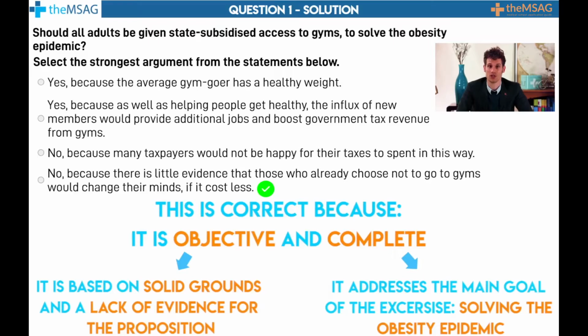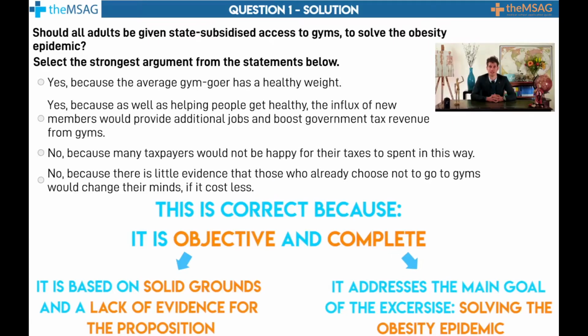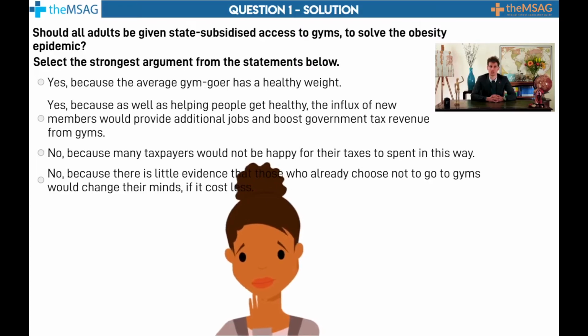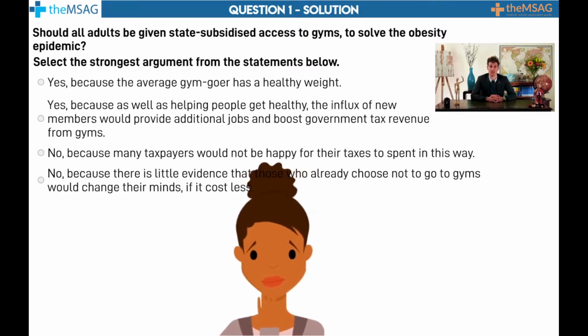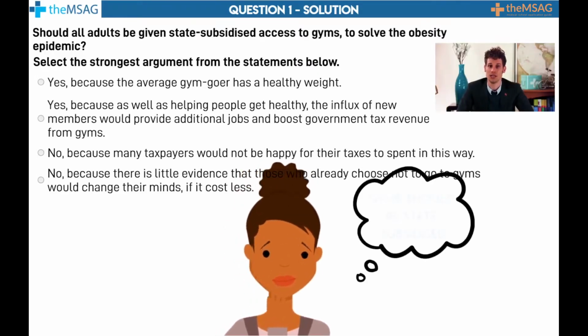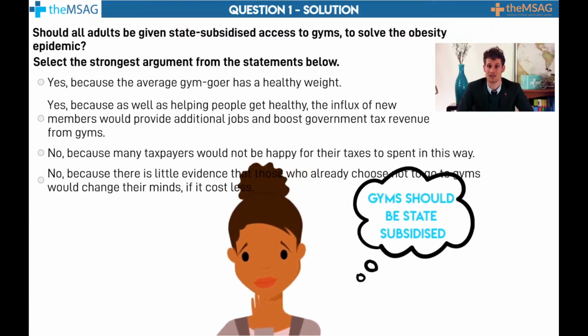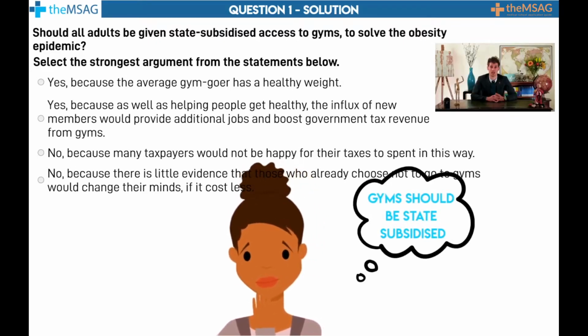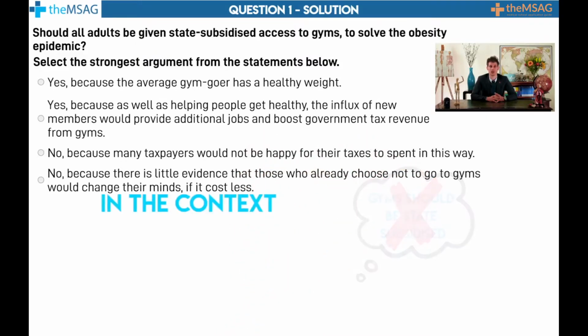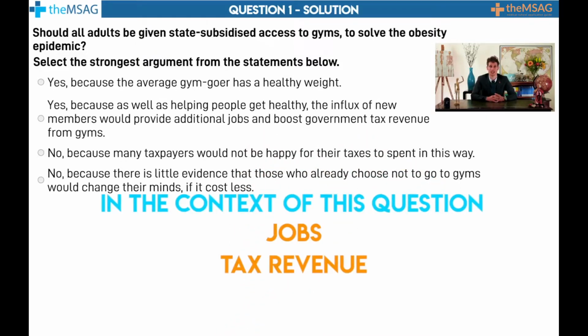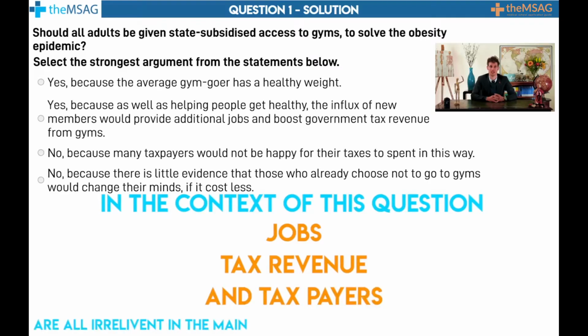Only the last option addresses those who are obese and how they may be affected. Remember, it is important not to be swayed by an argument due to your own opinions or belief systems. Even if you do believe that gyms should be state subsidised, that is irrelevant and you should remain impartial when reading the arguments. In the context of this question, jobs, tax revenue and taxpayers are all irrelevant to the main objective of solving the obesity epidemic. The UCAT examiner is trying to trick you by mentioning state subsidised, so you focus on financial issues rather than the obesity epidemic. It is a red herring and should be avoided.